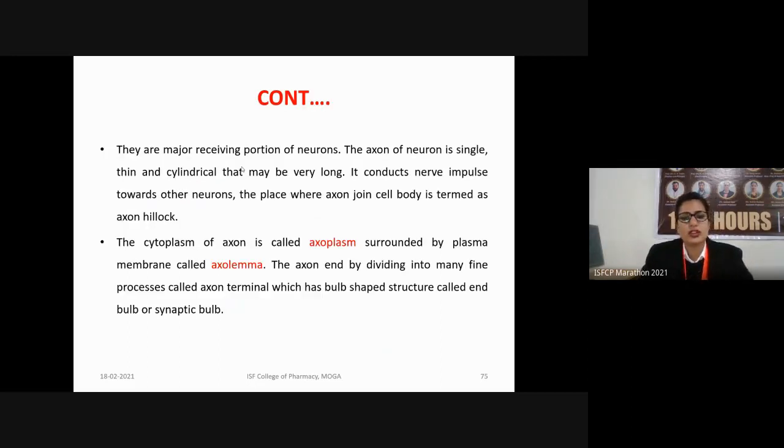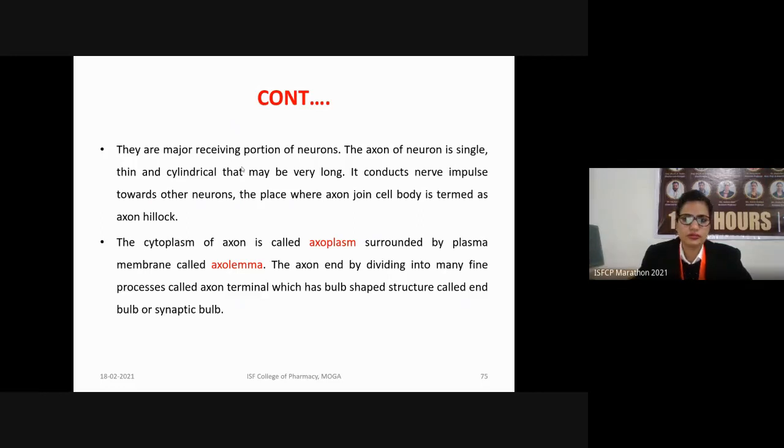The axon of the neuron is always single. It is a thin, cylindrical structure which may be very long. The length of neurons always varies. There are very short neurons in our body, as well as longer neurons. The example of the longest neuron in our body is the motor neuron, which originates from the spinal cord and goes to our legs.